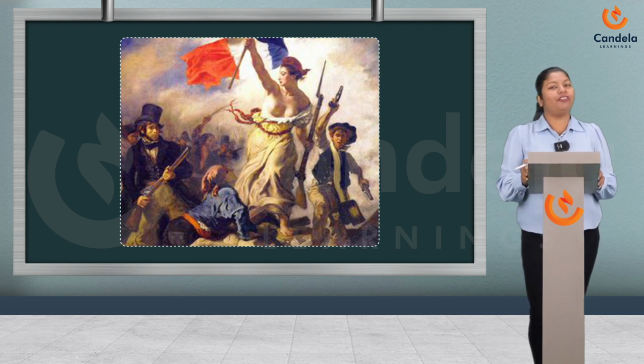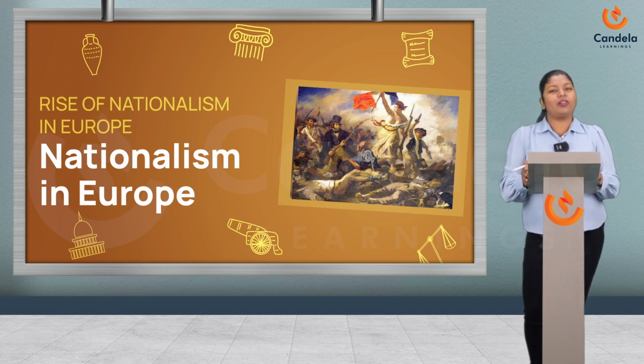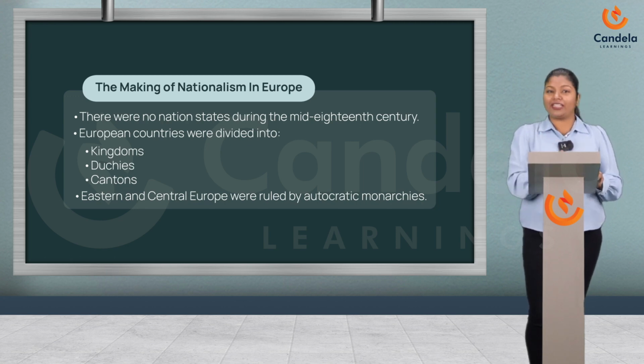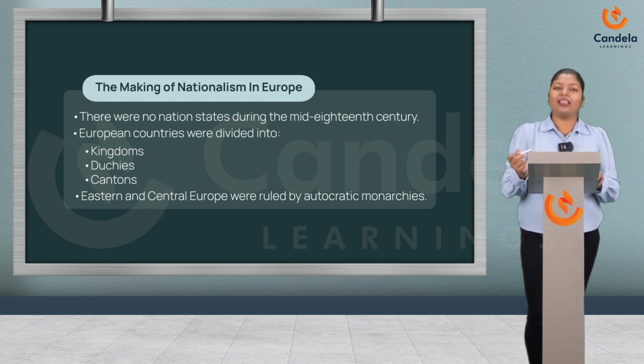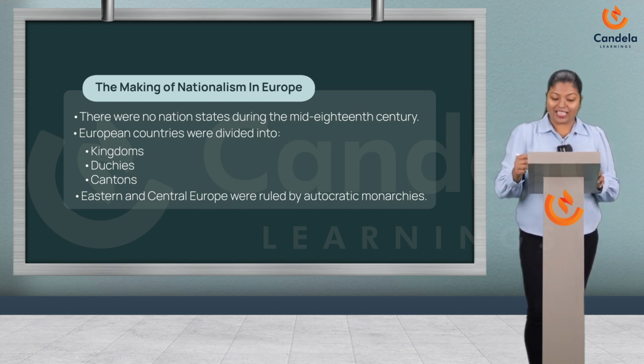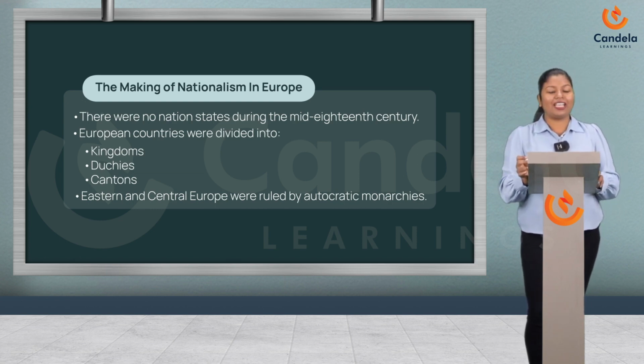So, Candles, do you remember the name of the chapter or the name of the story? The name of the story was Rise of Nationalism in Europe. Candles, if you look at the map of 18th century Europe, you will find there were no nation states during the 18th century. What we know as Germany, Italy, Hungary were divided into different political units such as monarchies, kingdoms and duchies. And the eastern and central part of Europe were ruled by the autocratic monarchies.